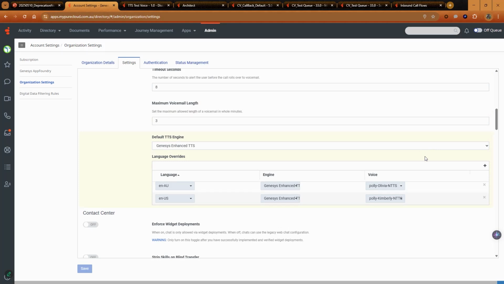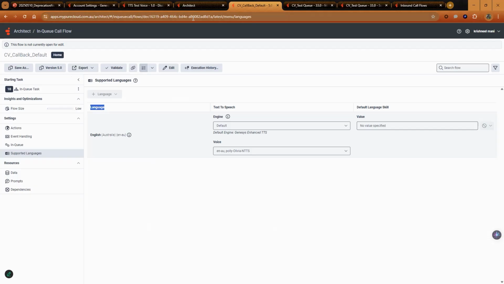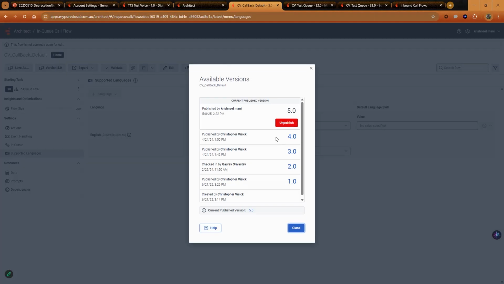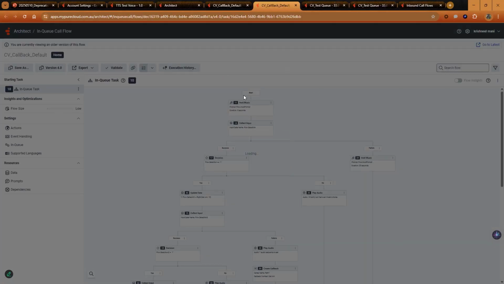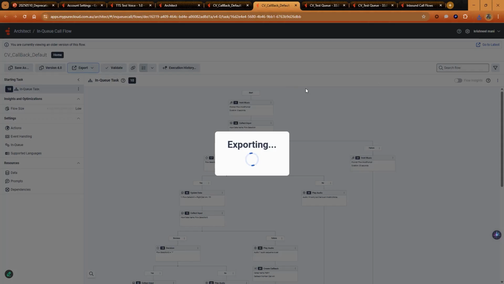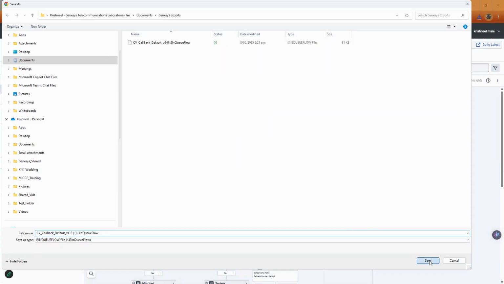If for some reason you are required to roll back your flow change, all you have to do is navigate to the flow, click Versions. This will display all the versions that this flow has transitioned through. Select the version that you require to roll back to. Click Export and select Export as i3 format. Save your export.